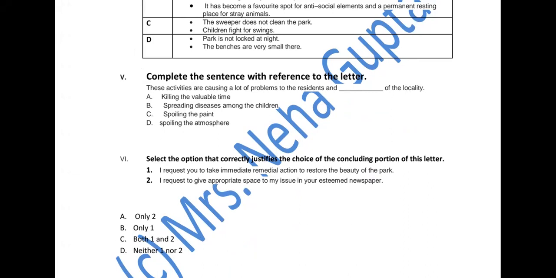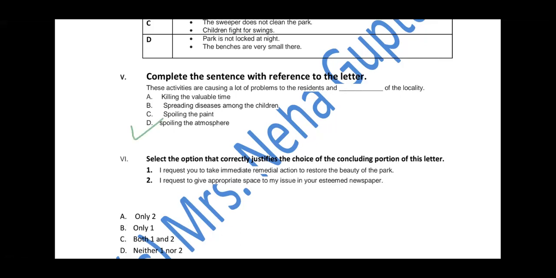No. We are not talking about the breeding of mosquitoes here. Spoiling the paint of the locality. Do we want that the locality should be whitewashed? No. Spoiling the atmosphere of the locality? Yes. So our D part goes with it.